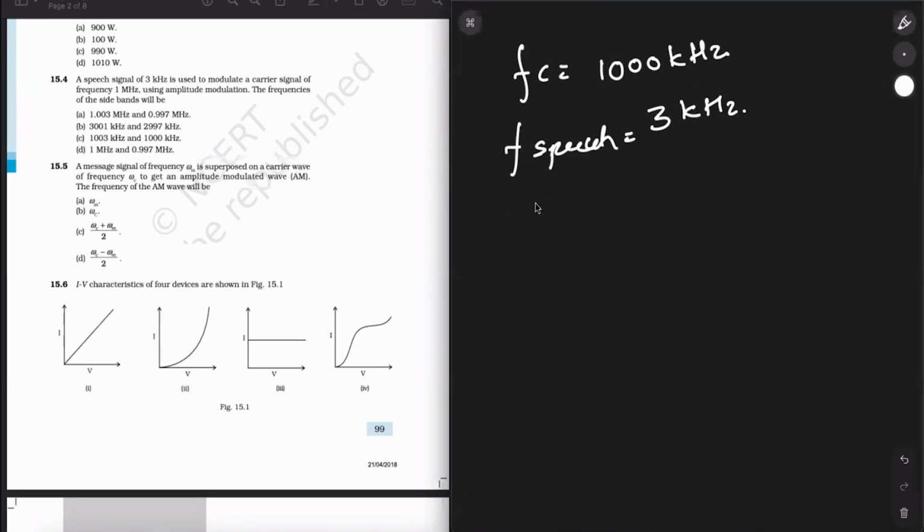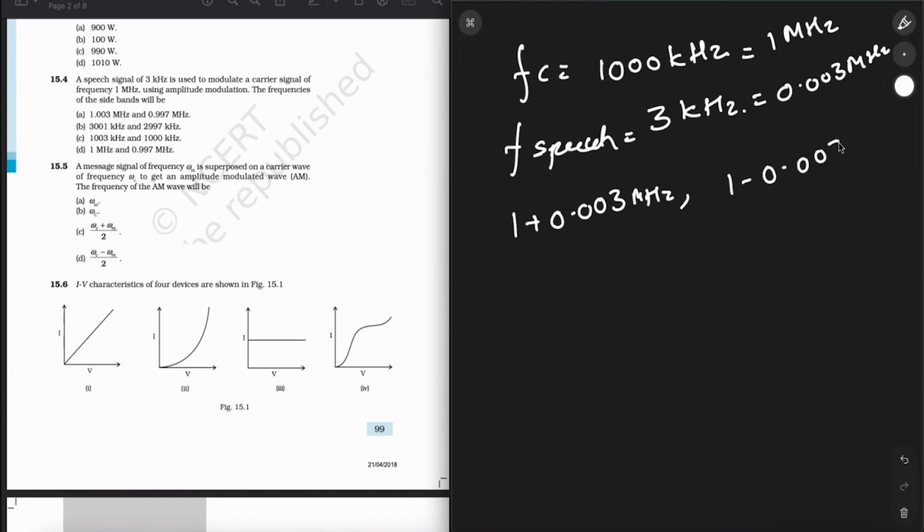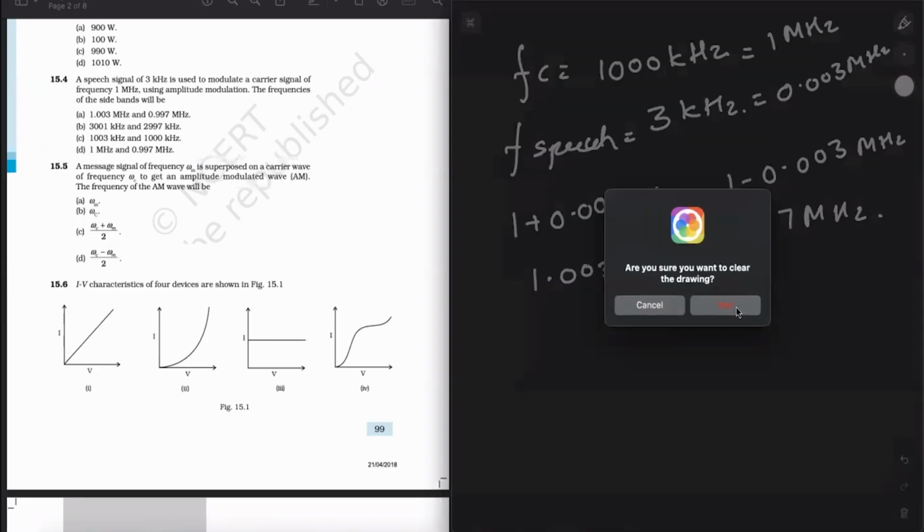It is to be given in megahertz form. So FC you can write again as 1 megahertz, and this you can write as 0.003 megahertz. All right. So the sidebands will be 1 plus 0.003 megahertz, and 1 minus 0.003 megahertz. This will be 1.003 megahertz, and this will be 0.997 megahertz. So the correct option is option number A.